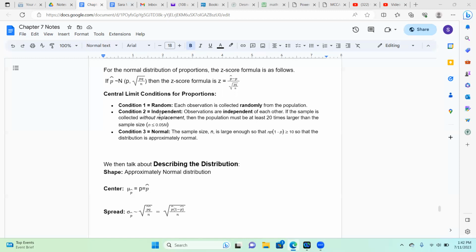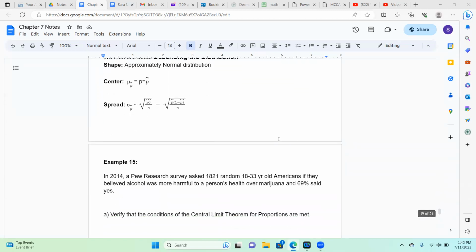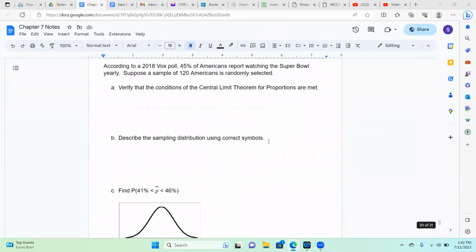Condition 2 is also about independence, where we need to prove that 20 times our sample size is less than or equal to the population size. And then condition 3, for normality, is a little bit different. We have to show that n times p times 1 minus p is greater than or equal to 10. And we are going to go ahead and do that.